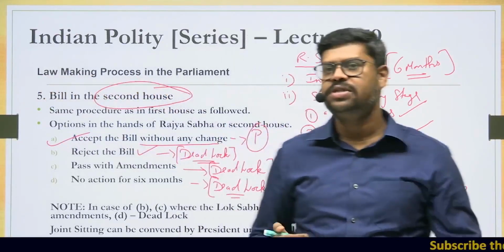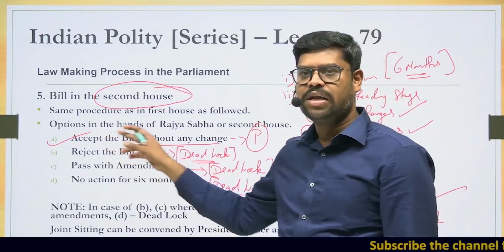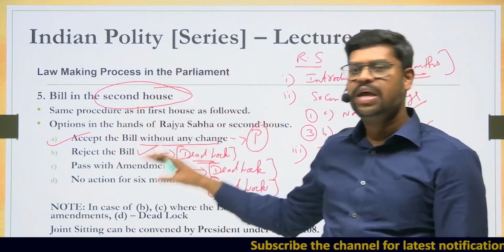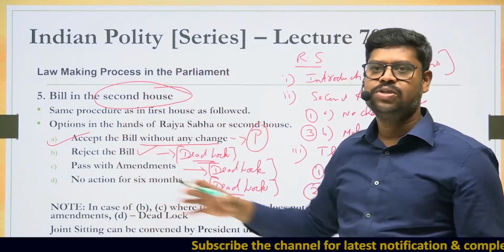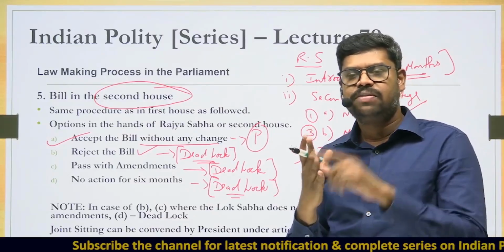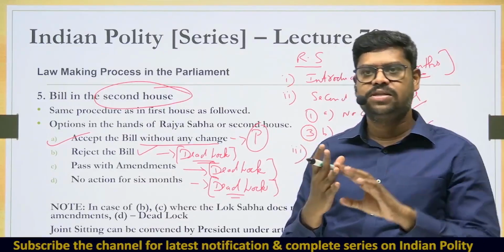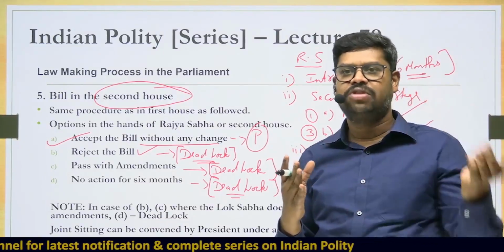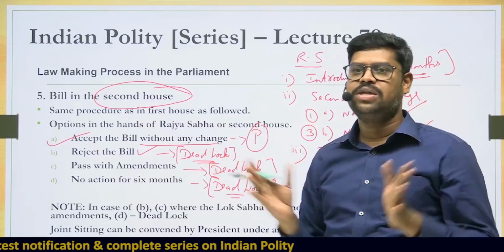Among the 4 options, except when the Lok Sabha and the Rajya Sabha agree to the bill in the same version, where it goes to the president for assent, in all other cases there is a deadlock. That is, when the Rajya Sabha rejects the bill, there is a deadlock. When the Rajya Sabha makes changes to the bill which are not acceptable to the Lok Sabha, there is a deadlock. Or if the Rajya Sabha does not take any action for a period of 6 months after the introduction of the bill, then also there is a deadlock.